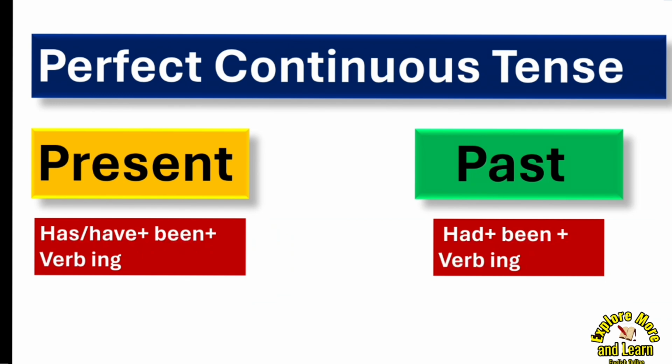Now let's talk about past perfect continuous tense. As the name says, past perfect means had, but we are not taking the third form of the verb because this is past perfect continuous tense. So we'll take continuous, that means verb in ing form, but we'll take had, and we'll join them with been. This is the basic structure.